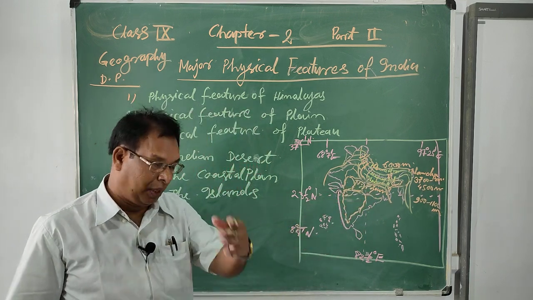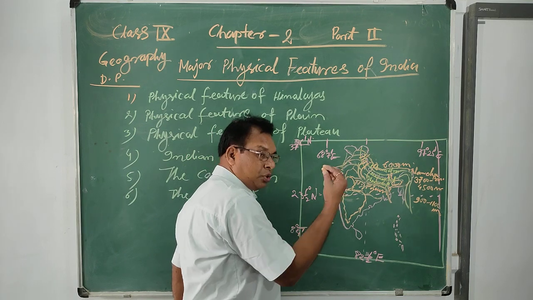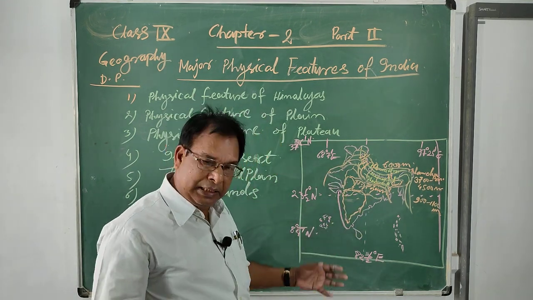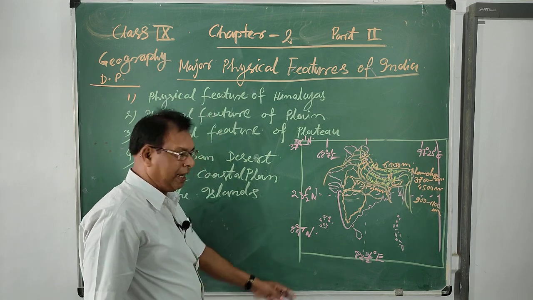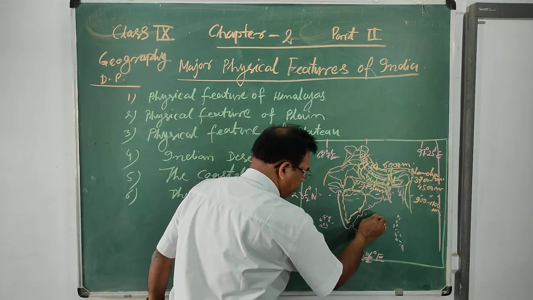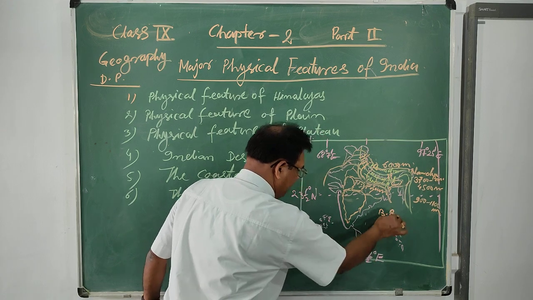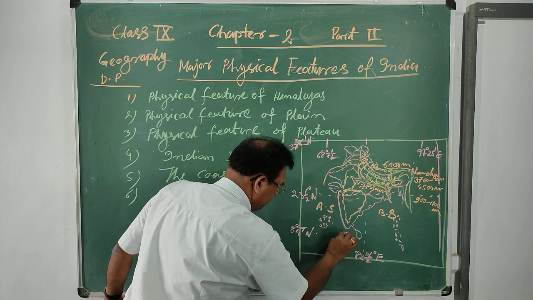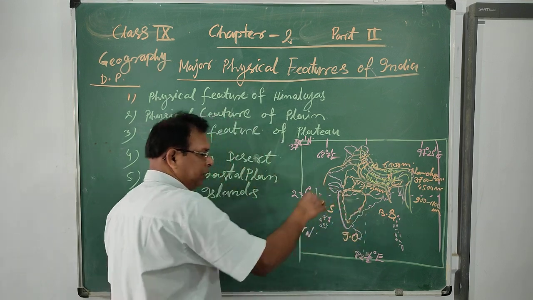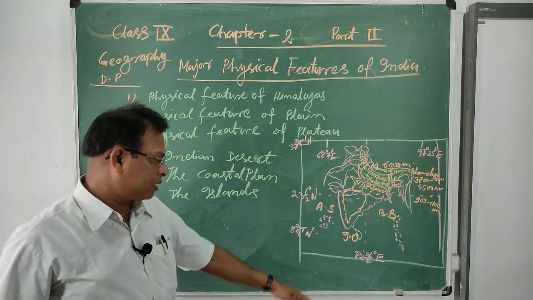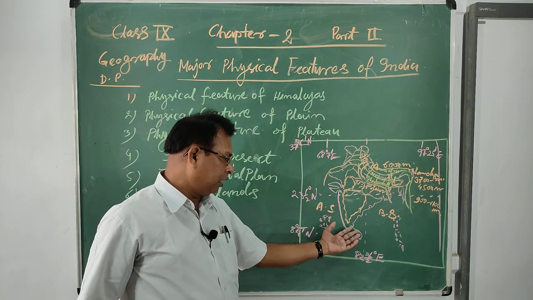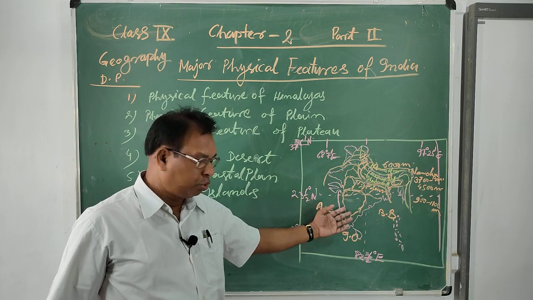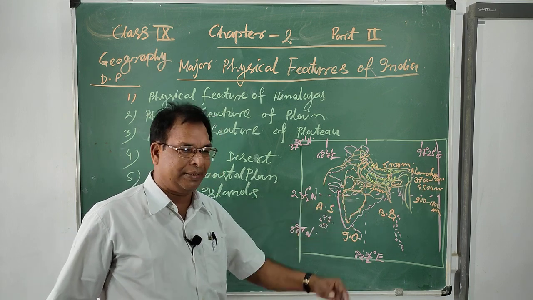These are under the peninsular plateau. You have also studied the peninsula, a big landmass surrounded on three sides by water bodies. In the east is the Bay of Bengal, in the west the Arabian Sea, and in the south the Indian Ocean. Therefore, three sides of the landmass are surrounded by different water bodies, and it is also known as the peninsular plateau. It has very hard rocks.